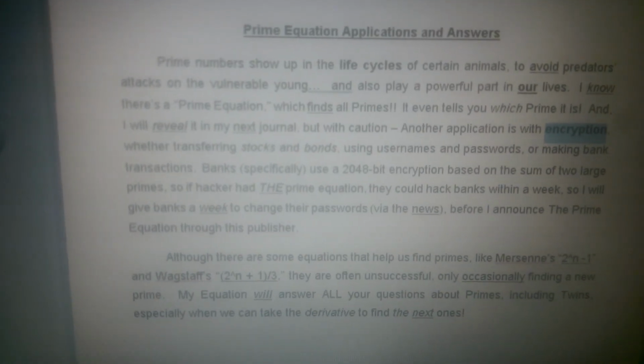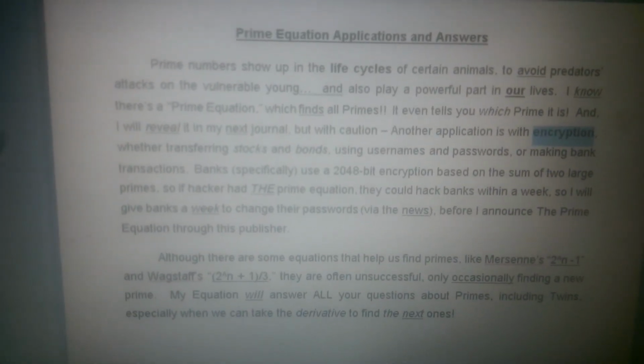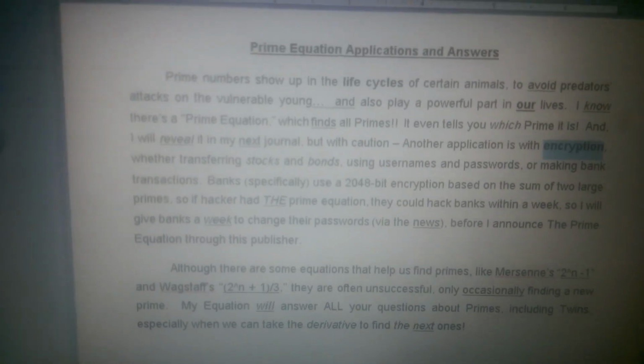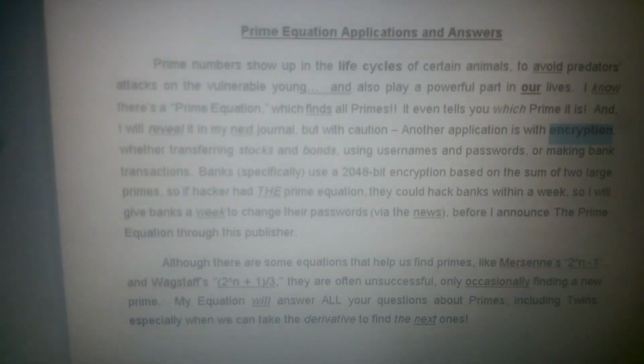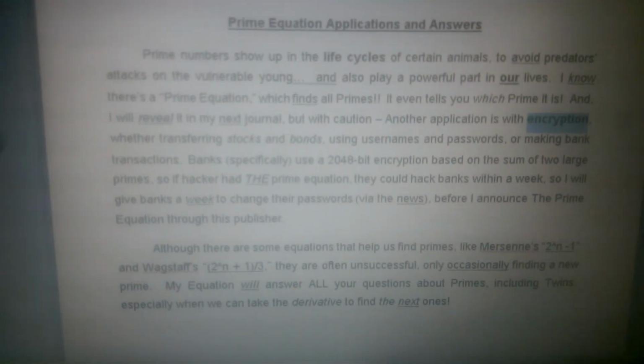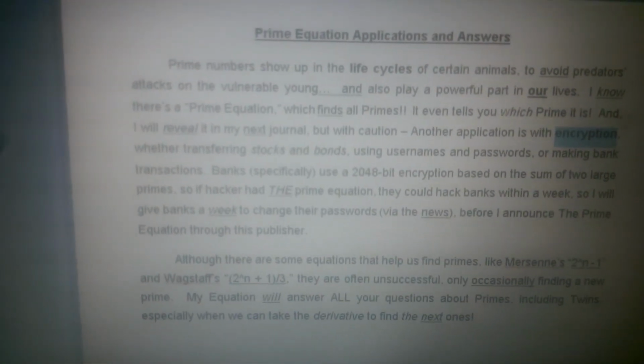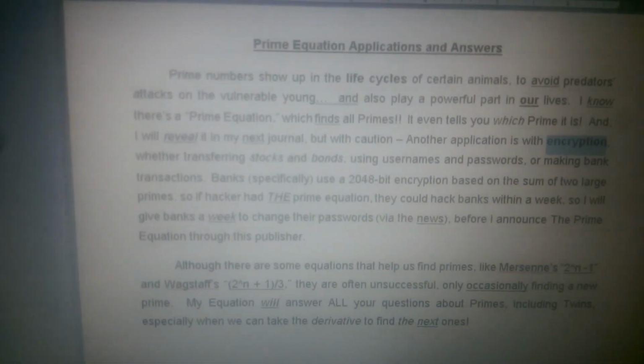Alright, and although there are some equations that help us find primes like Mersenne and others, they're often unsuccessful and occasionally find a new prime. My equation will answer all your questions about primes, including twins, and especially when we can take the derivative to find the next primes.